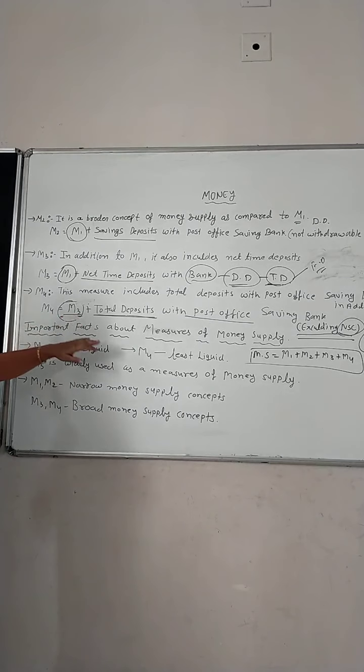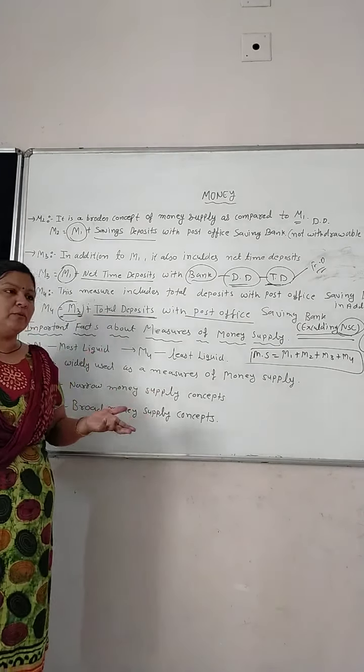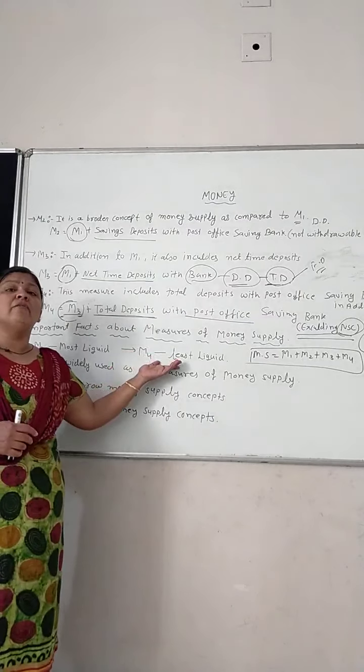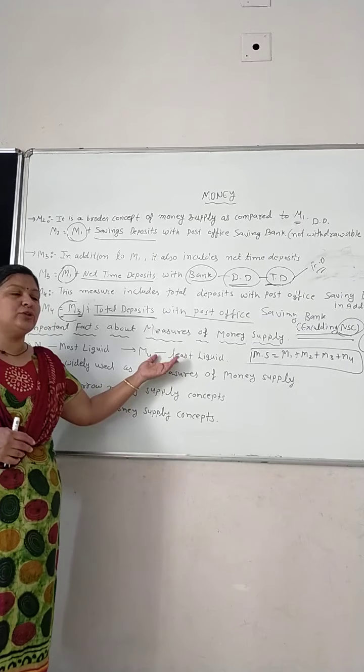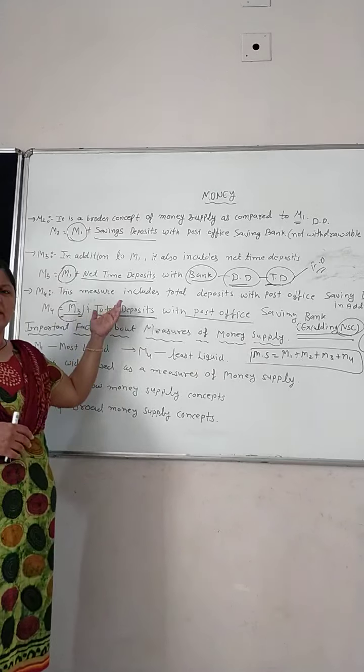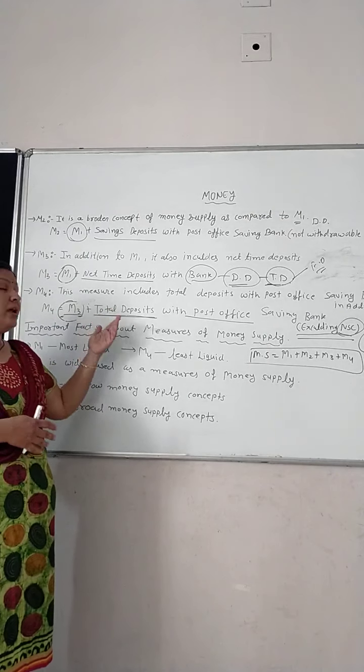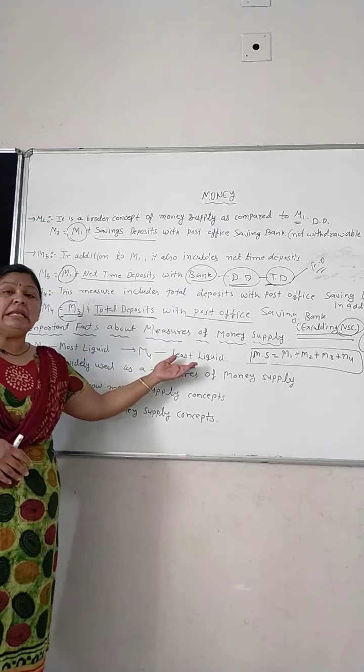Because in M4, it is M3 plus all types of deposits. So all types of deposits, it is total deposits, but it is not a withdrawal by cheque immediately. Because time tenure is there, fixed deposits are there. So that means it is the least liquid measure of the money supply.